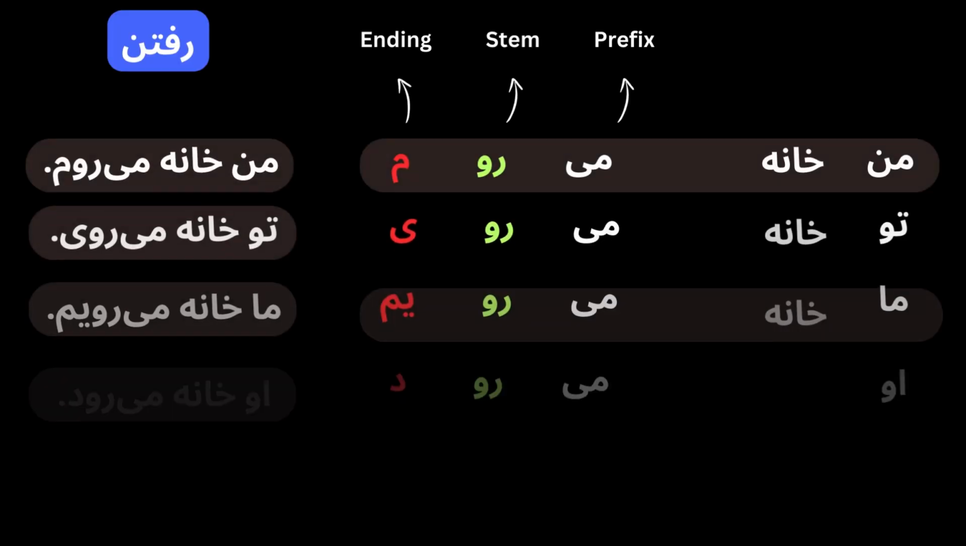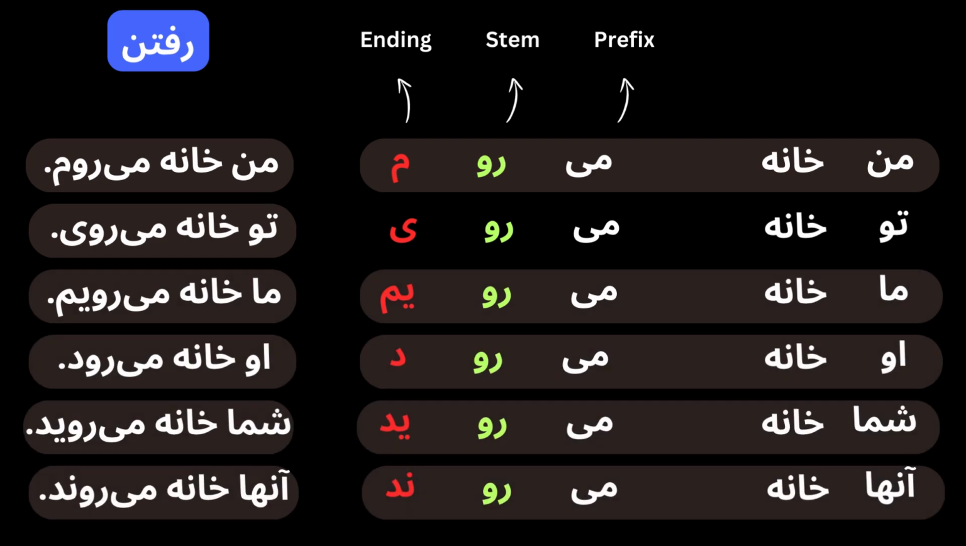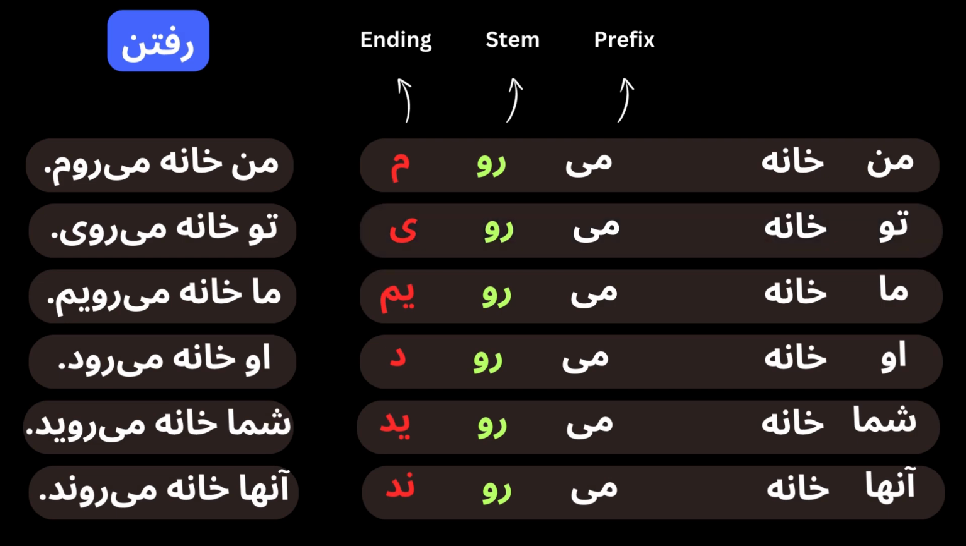So let's get to the next point. Here we have a couple of sentences and we used one verb, so let's break it down so that you can understand the parts of the verb and sentence. من خانه میروم. میروم is the verb and it consists of three parts. میروم. Me is the prefix of the verb.